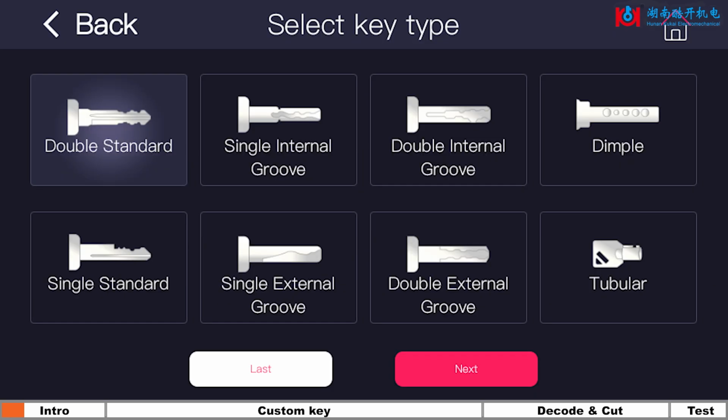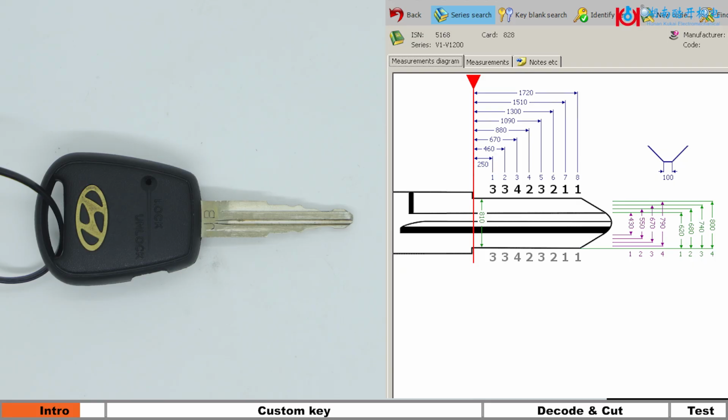Alpha Pro supports custom keys, including double standard, single internal groove, double internal groove, dimple, single standard, single external groove, double external groove and tubular keys, etc. First, we need the original key data. Take HYN11 as an example. Below are the details of this key.